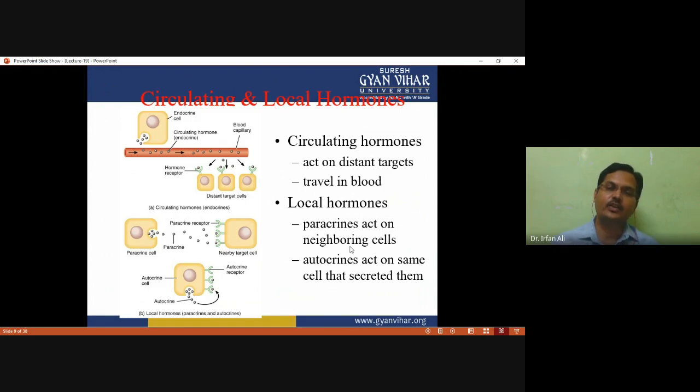So there are three kinds of signaling: endocrine signaling, paracrine signaling, and autocrine signaling. Endocrine signaling means the target cells are present at a distant location. In paracrine signaling, the target is present nearby. And in autocrine signaling, the secretory cell itself acts as the target tissue. So these three kinds of signaling are there.